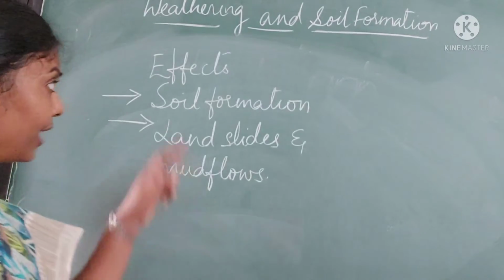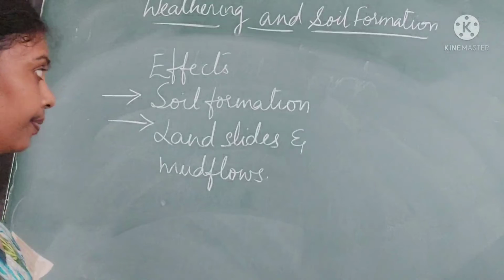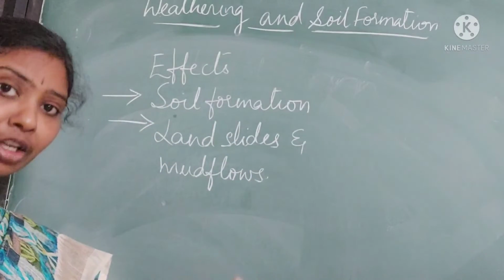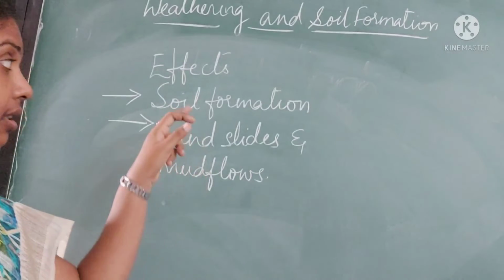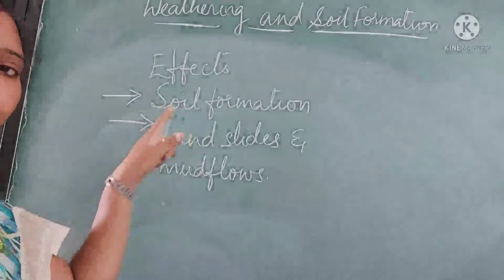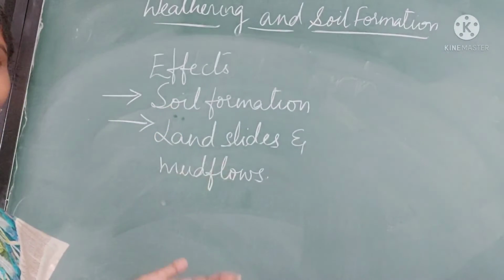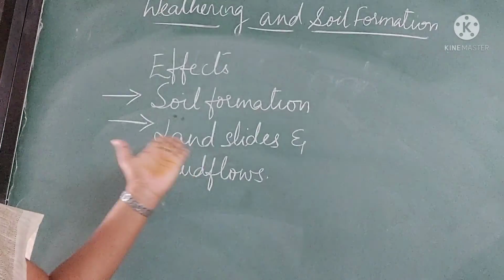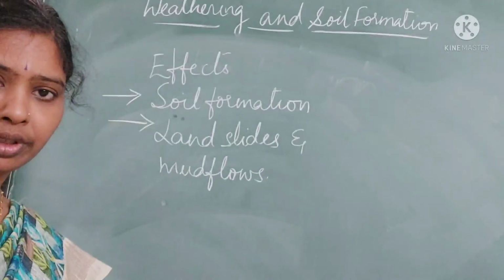Now let's see the effects of weathering. The constructive effect of weathering is soil formation. In the case of granular disintegration, it forms soil, and soil is very essential for our food and everything. Next are landslides and mud flows.